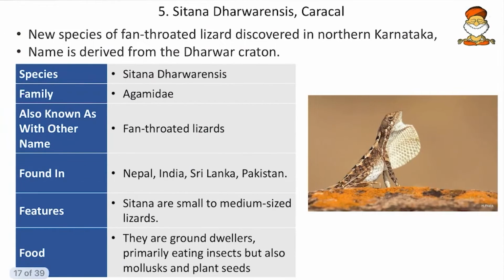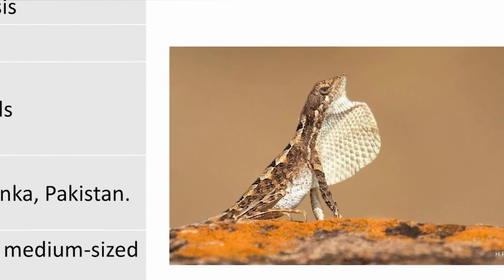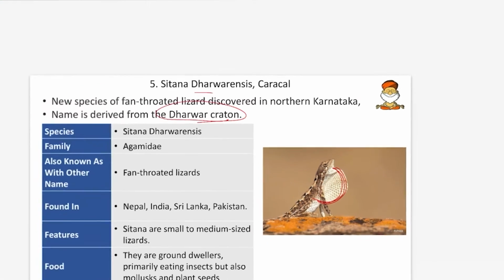Then come to next, Sitana dharwarensis and the Caracal. So here first the Sitana dharwarensis. It is a new species of the fan-throated lizard discovered from northern Karnataka, and it is derived from the Dharwar Craton, the Dharwar old rocks, so that gives its name. And Sitana means the fan throat. The throat has a fan-like structure.